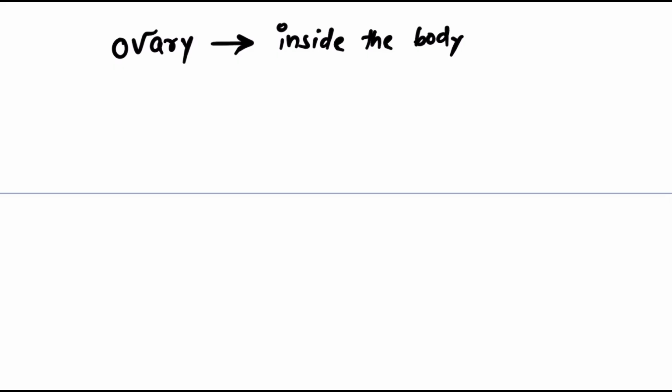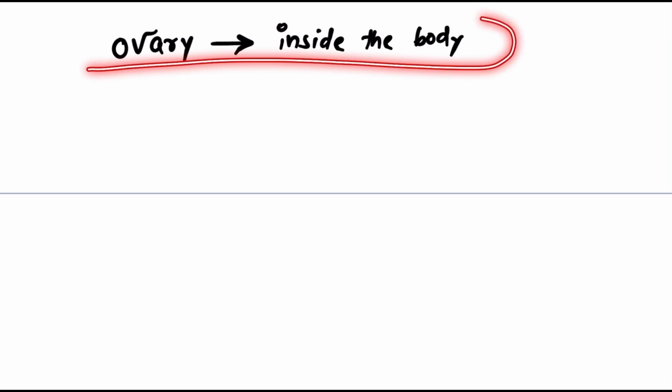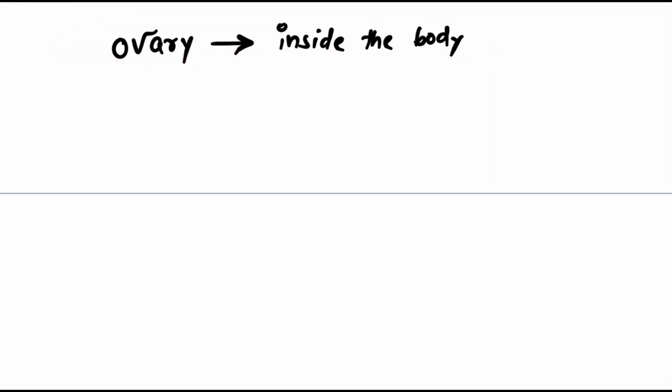But when we study the male reproductive system, we will see that the testes are located outside the body. Yes, in case of human males, the testes are located outside the body, but in case of human females, the ovaries are located inside the body. That's a very important point that you should remember.